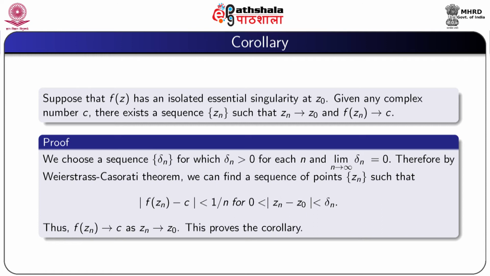This proves the corollary. So far, we have discussed zeros of an analytic function, and we see that if f is analytic at a point z0 and f(z0) = 0, then z0 is called a zero of f.